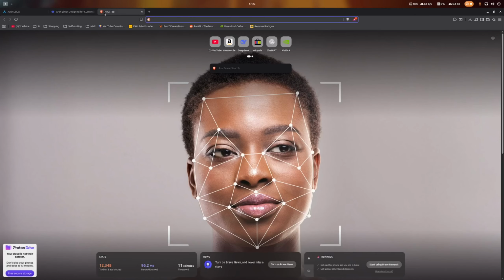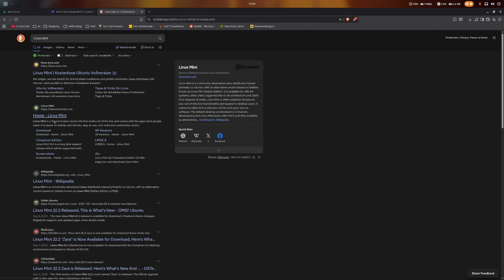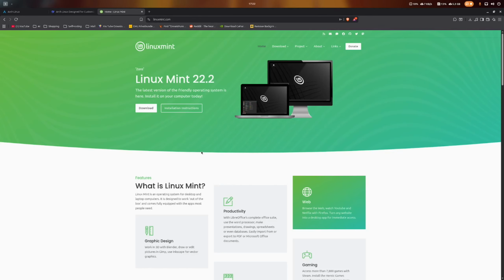So for example, other distros like Linux Mint right here. Linux Mint is designed to be used for multiple tasks. And you may be asking now, then why are you not making an Arch distro that is designed to suit exactly those needs for multiple tasks?